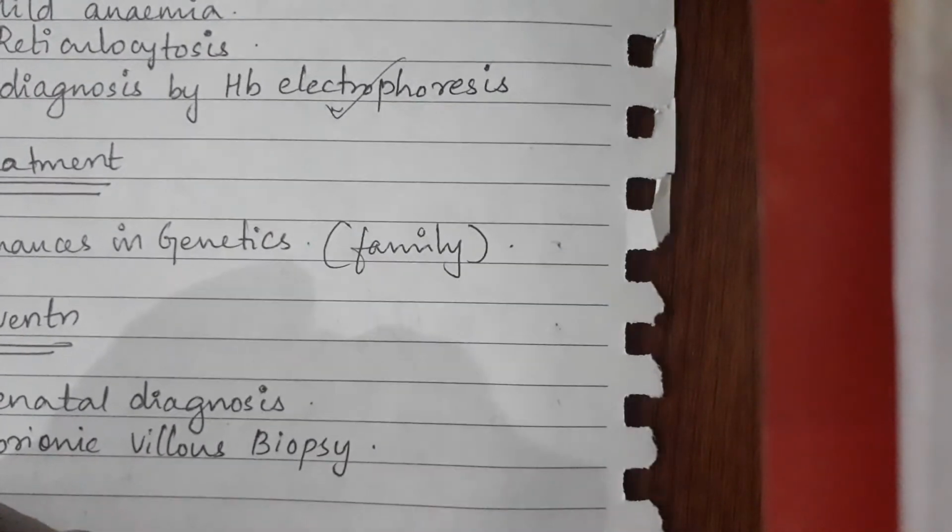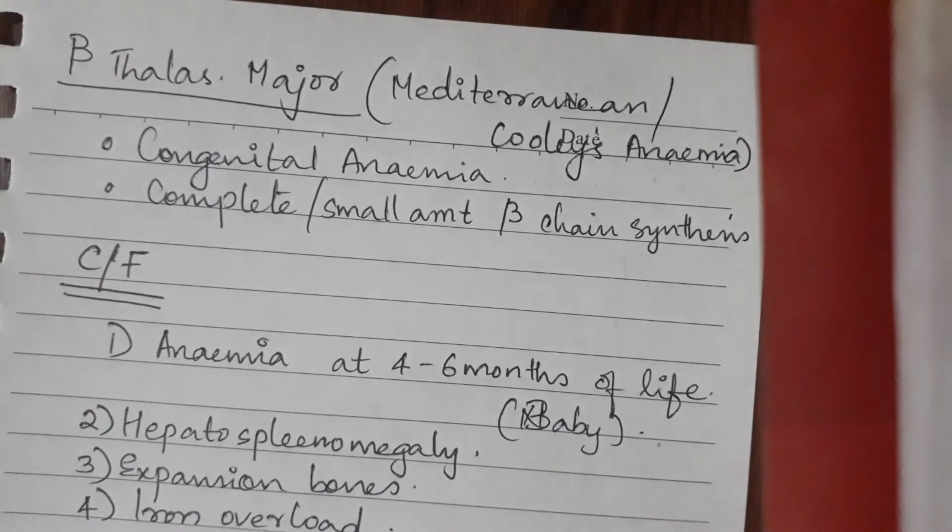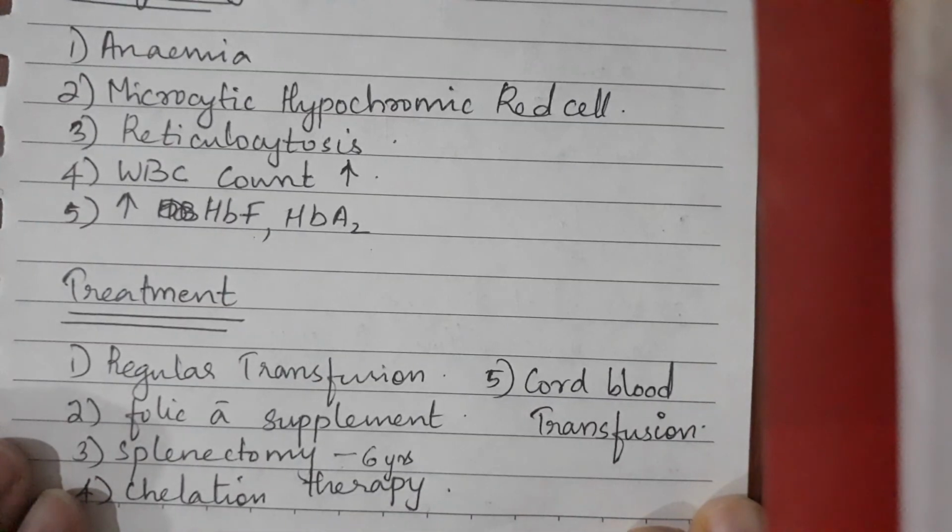So this is it. Include all these points when thalassemia is asked, and when Cooley's anemia is asked, just include the points up to treatment that I have said.